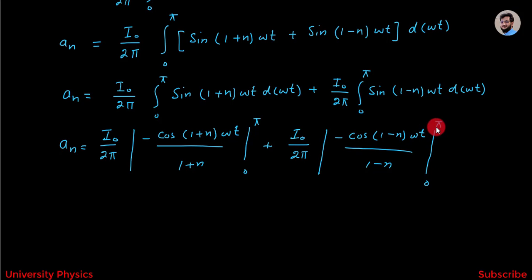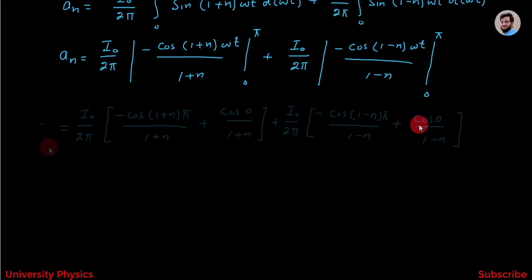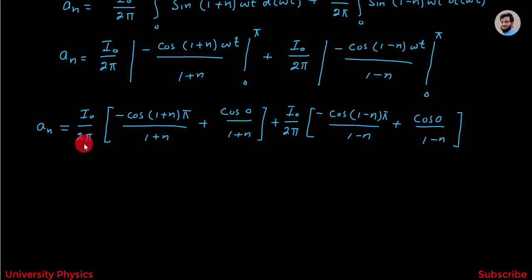Now I have to put the upper limits and lower limits, and we will get aₙ is equal to I₀ divided by 2π minus cos(1+n)π divided by (1+n) plus the lower limit is 0, so cos 0 divided by (1+n), and here we will get I₀ divided by 2π minus cos(1−n)π divided by (1−n), and the lower limit is 0, so here we will get cos 0 divided by (1−n).